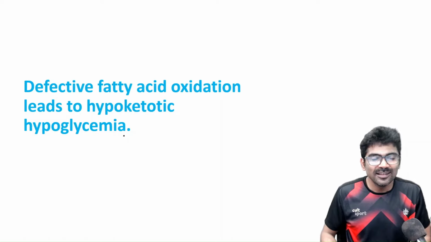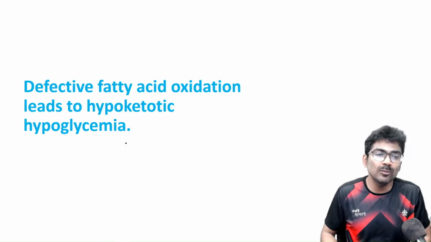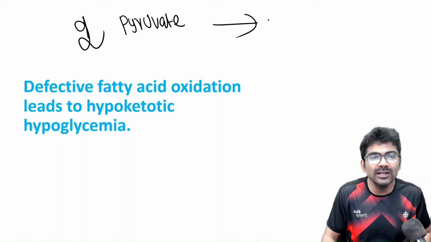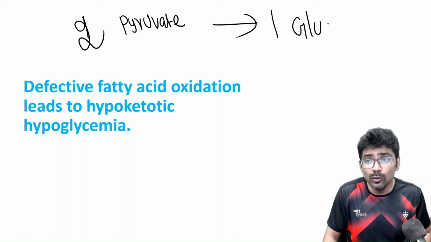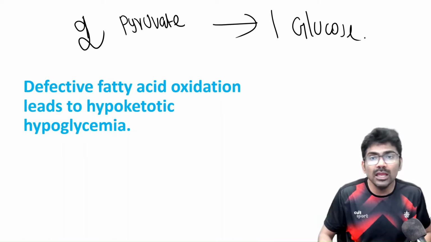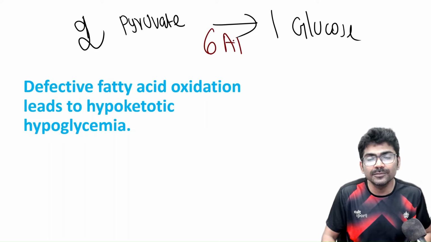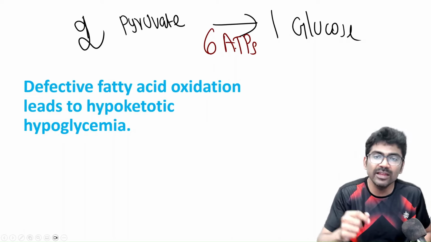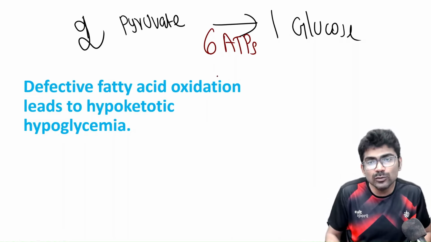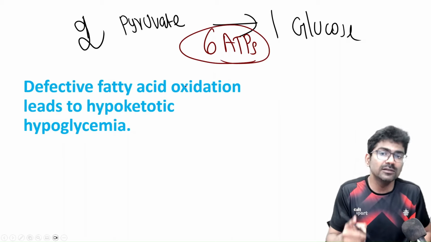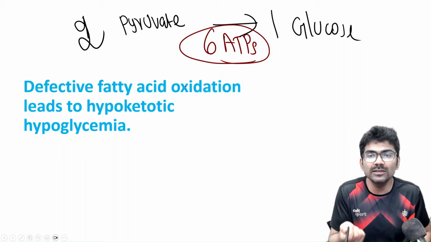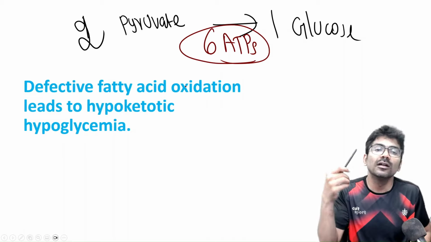Defective fatty acid oxidation leads to hypoketotic hypoglycemia. Can you explain why? Conversion of 2 molecules of pyruvate or lactate to 1 molecule of glucose requires how many ATPs? 6 ATPs. When will gluconeogenesis happen? Gluconeogenesis happens when there is no glucose available. So what is the source of ATPs? Not glycolysis. It is fatty acid oxidation. So fatty acid oxidation provides the ATPs and GTPs required for gluconeogenesis.